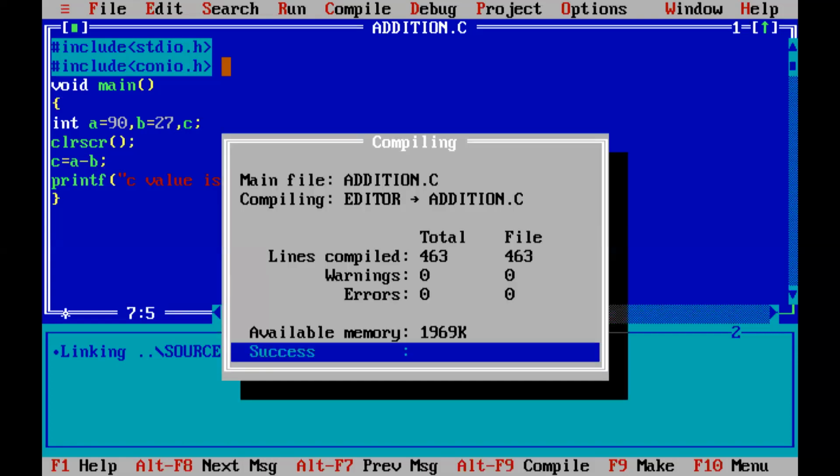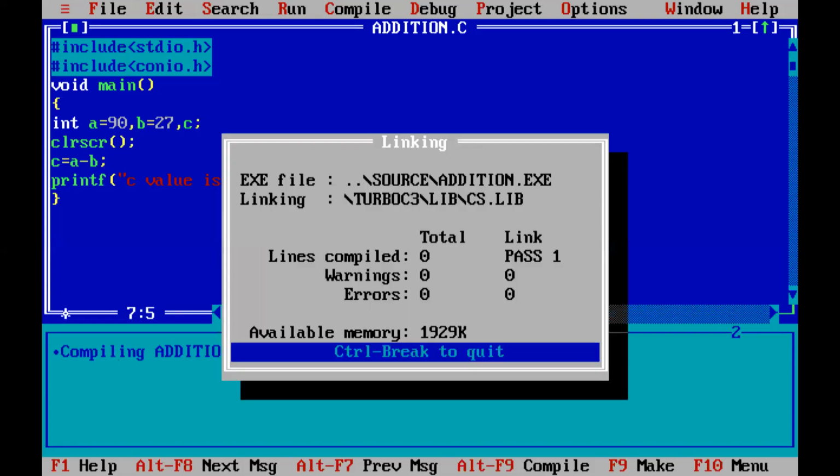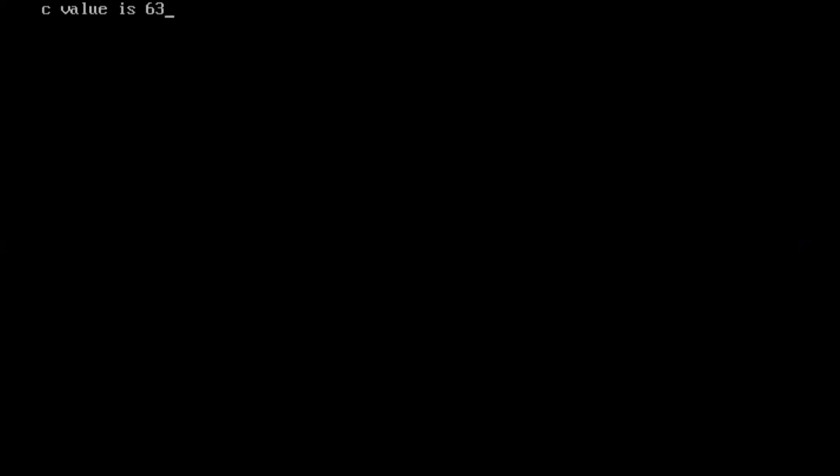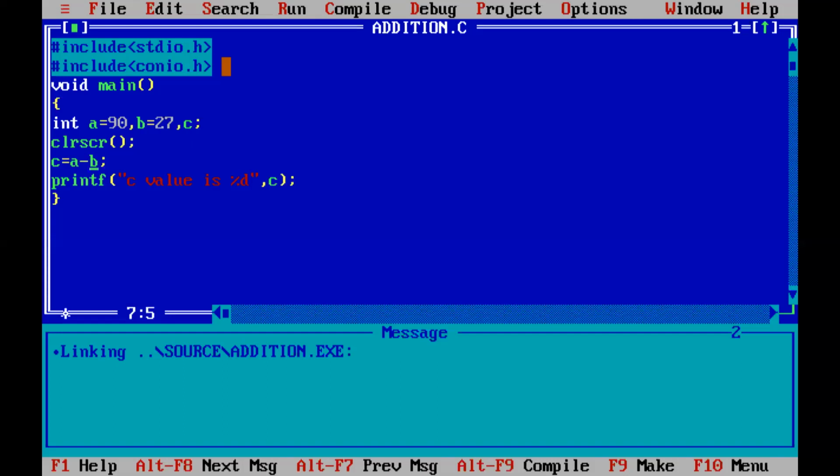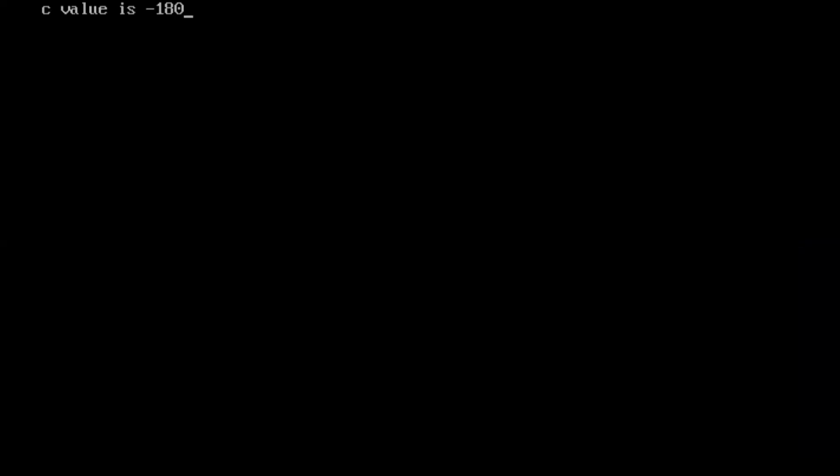Alt F9, Control F9, Alt F5. 63. Suppose I give a big value here, 270. Again perform subtraction, Control F9, Alt F5. Minus 180.